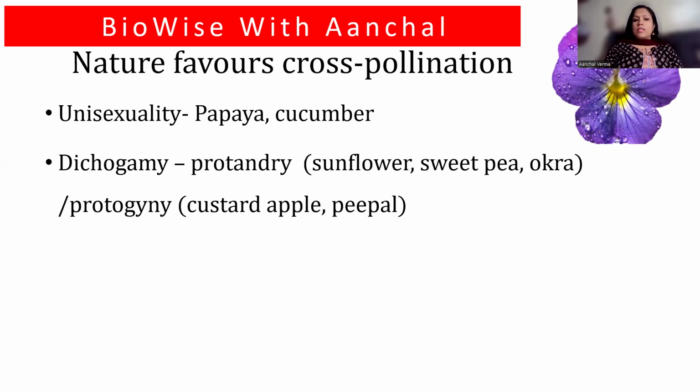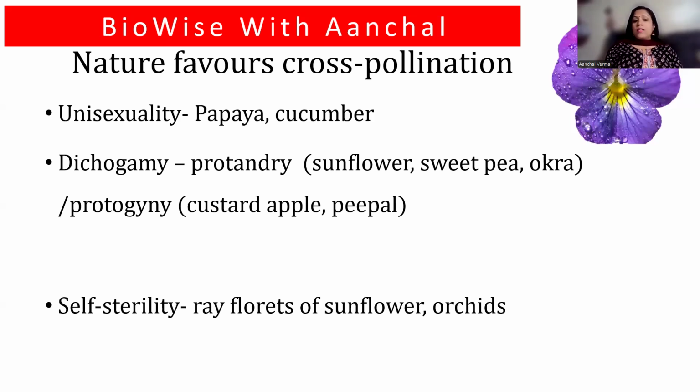Now, the next term is dichogamy. Dichogamy means that either the gynoecium or the androecium is going to mature first. And then, obviously, if the other better half is not matured enough, then self-pollination will not happen. Cross-pollination is the only option left, right? Like protoandry, you see in sunflower, sweet pea, okra, that is bhindi, that the androecium matures first. That is called protoandry. Similarly, in custard apple and peepal plant, you'll find that the gynoecium matures first. That is protogyny.